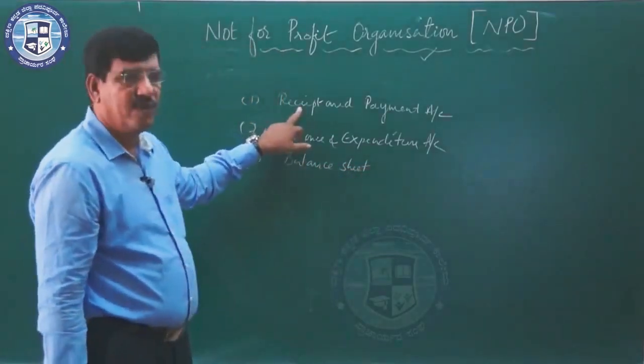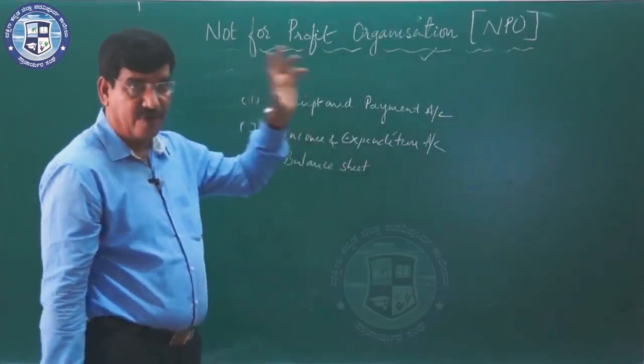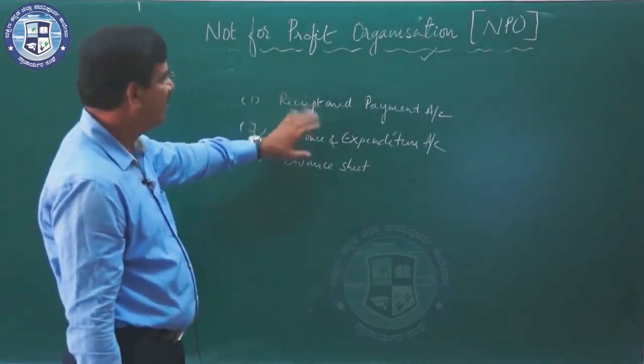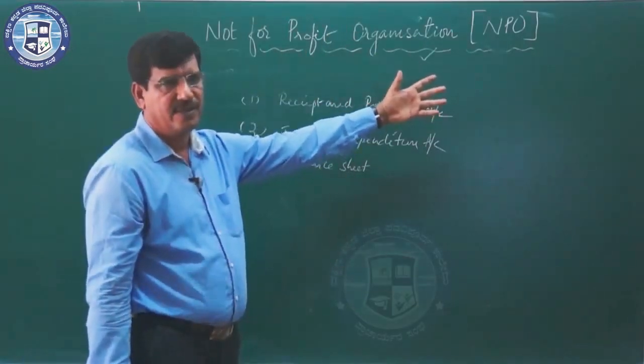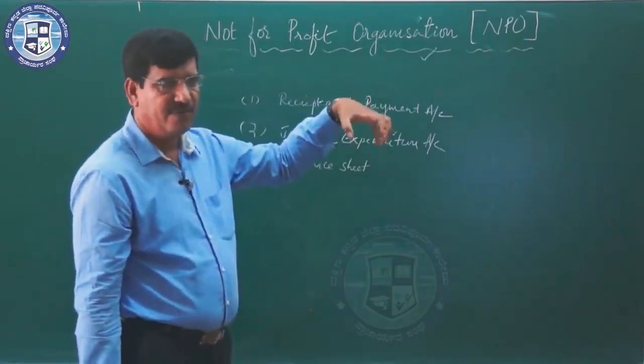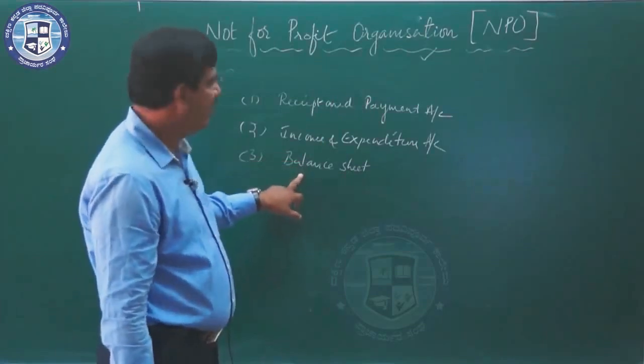Receipts and payments account is prepared from all the ledger balances. Of course, when a firm or NPO is following the double entry system, definitely there will be a trial balance, and from the trial balance we can pick the items and prepare the balance sheet also.